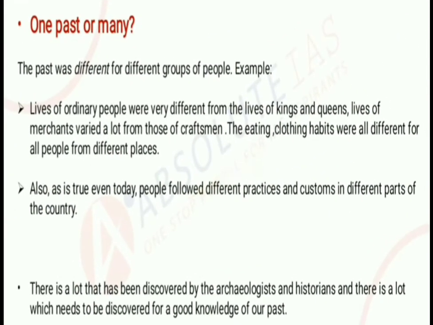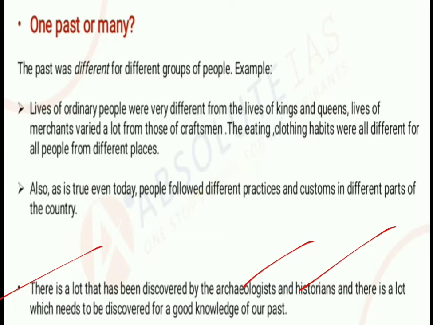So next we go through another point. All these discoveries by archaeologists and historians have given us a message that the past is not only one, it is multiple.